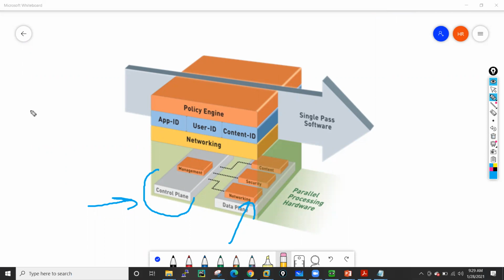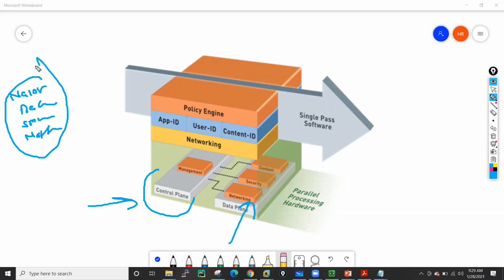Also, in an organization, we have a few tools, like Nagios, some backup servers, some SNMP tools, some NetFlow kind of tools, right? All this traffic is taken care of by the management plane. Our data plane is only responsible for sending the users' traffic.